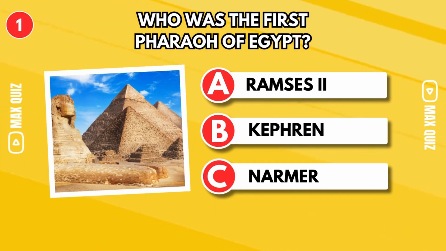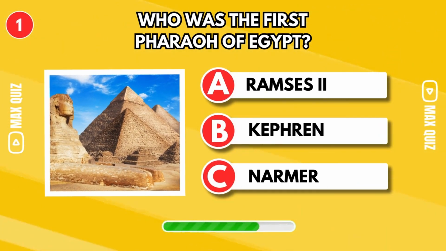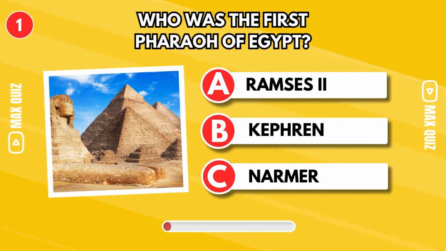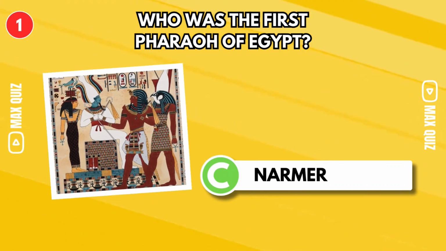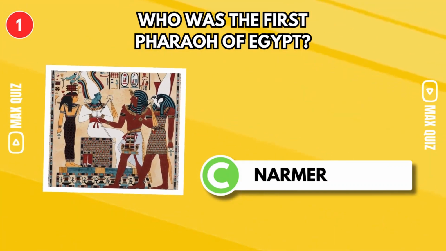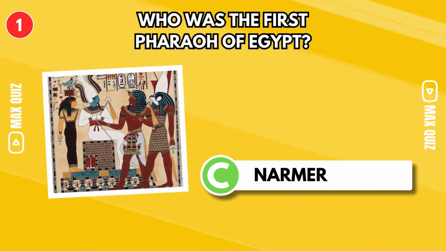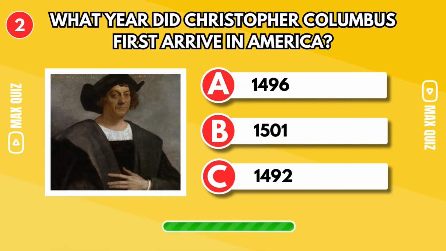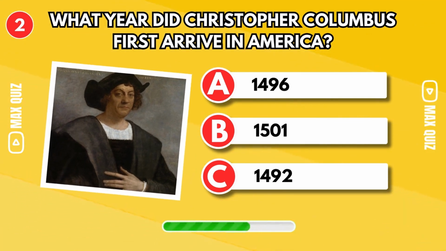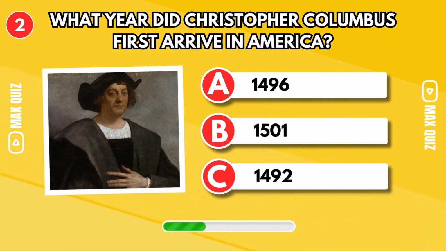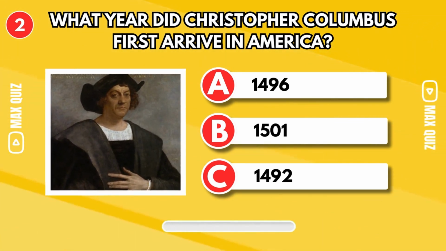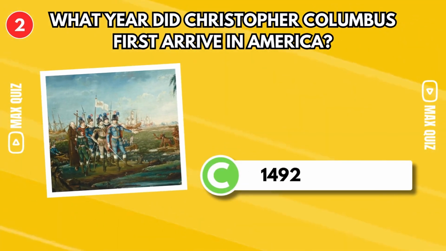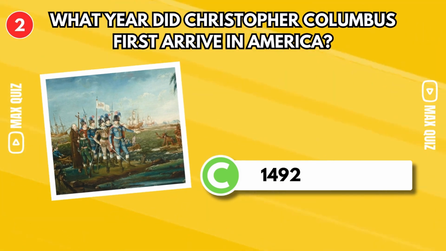Who was the first pharaoh of Egypt? Option C, Narmer, who was the first pharaoh to unify Upper and Lower Egypt around the year 3150 BC. What year did Christopher Columbus first arrive in America? It was in 1492. He arrived in what we know today as the Bahamas on October 12, 1492.